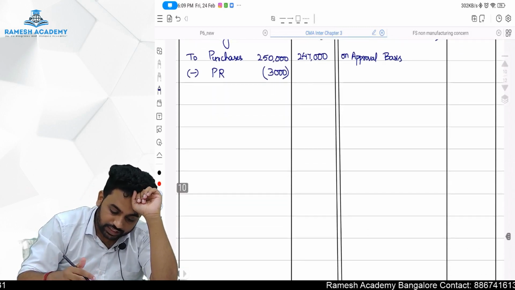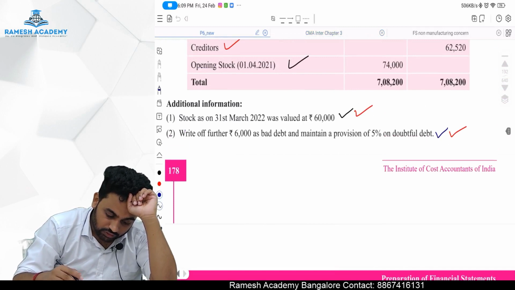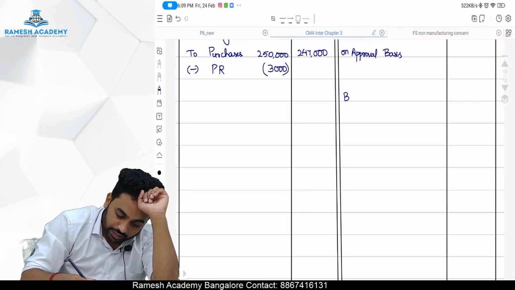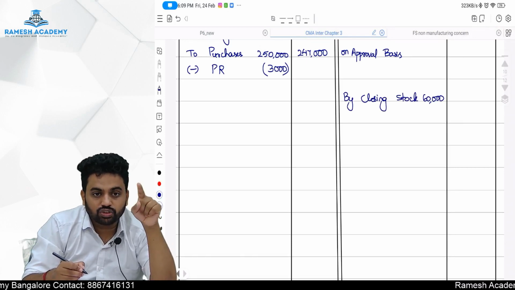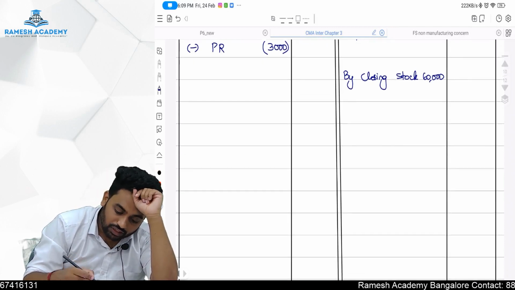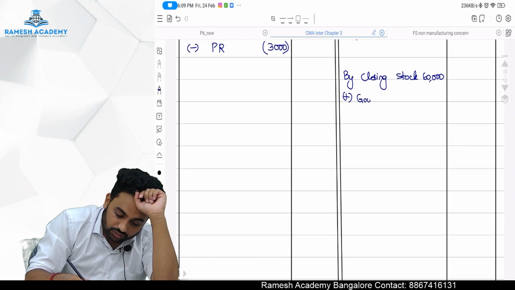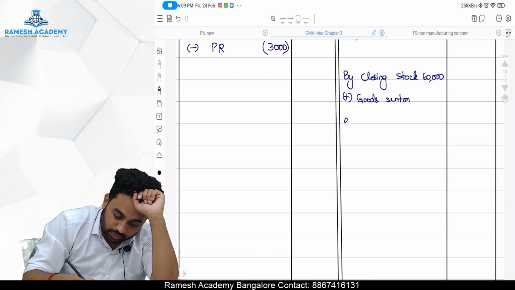Okay. At the same point of time, there is a closing stock, 60,000 rupees. By closing stock 60,000 rupees. This is excluding the goods which are with our customer, because we consider it as a sale. So what should we do? We should add our goods sent on approval basis.